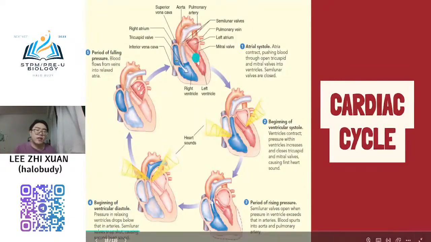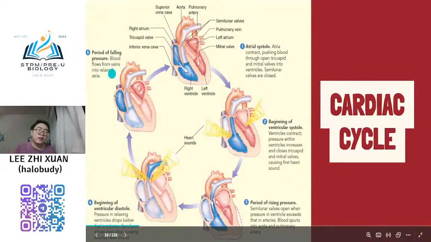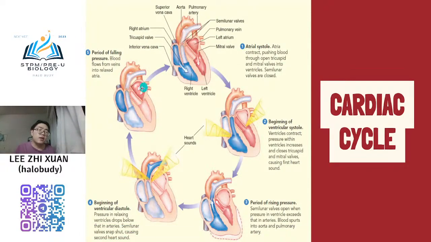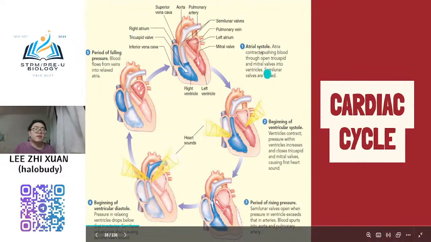So you can see this diagram. When it enters ventricular diastole and also atrial systole, it will start to cycle again. It will continue back to atrial systole again, then repeat until you die. This is why we call it a cycle, because it is a repeated process. It will repeat until we die.